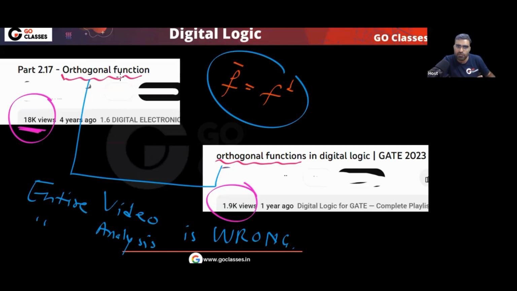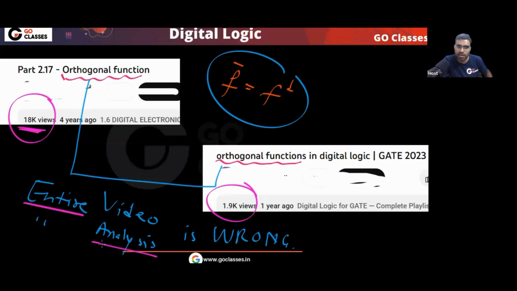Both the videos are teaching the same wrong concept in the same wrong way. In these two videos you will see the same wrong concept in the same wrong way. I think this is the old video, and this is a copy of this video. I think this YouTuber created a copy of the old video, and because the old video was wrong, this new video is also wrong.